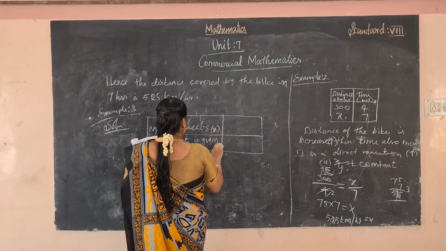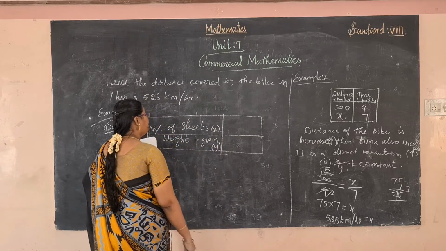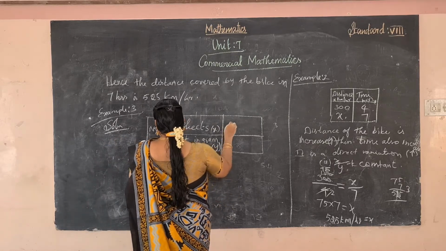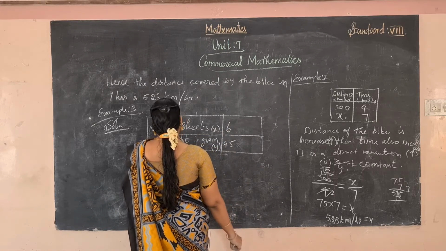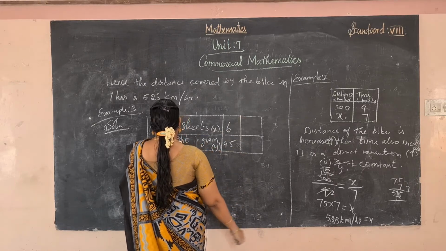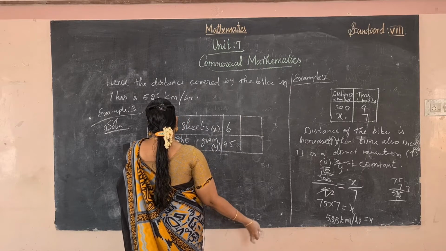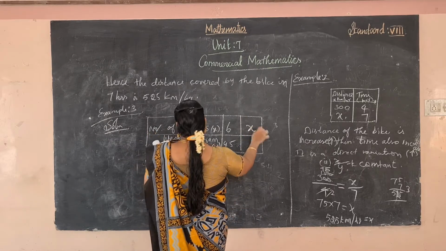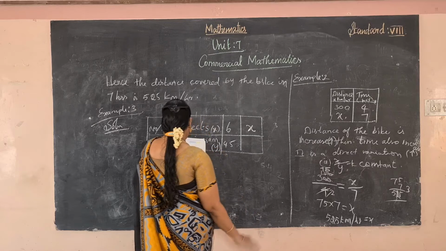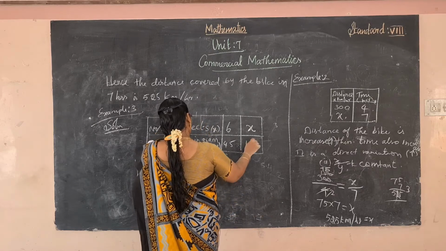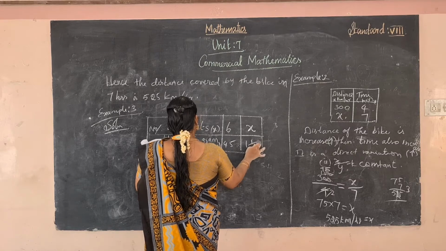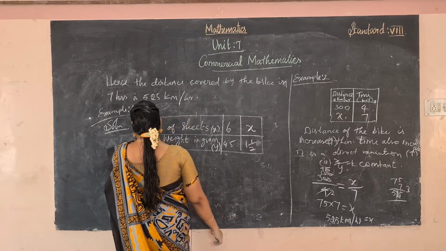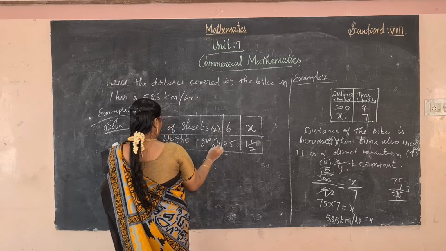X, Y. Okay. Number of sheets, first 6 sheets. How much weight? 45 gram. And next one, how many sheets? We don't know, so we have to take X. And the same paper will weigh 1 by 2 kg. 1 by 2 kg, in gram is already written here.